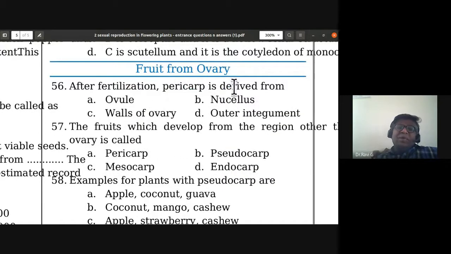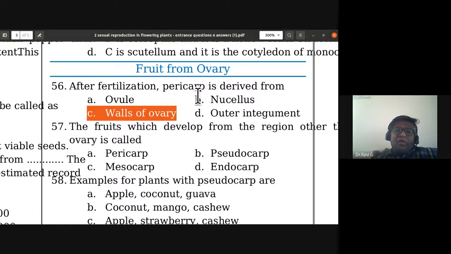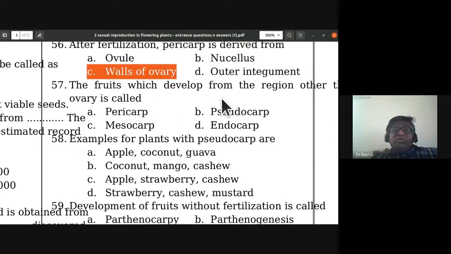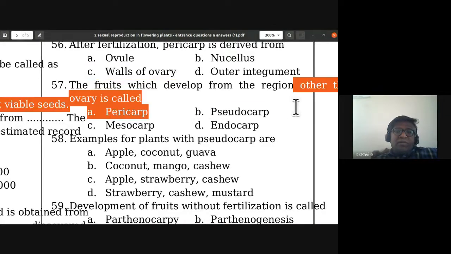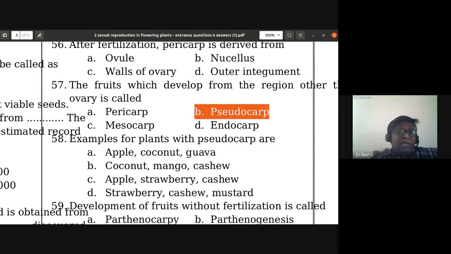After fertilization, pericarp is derived from walls of ovary. Pericarp or fruit wall is derived from walls of ovary. The fruits which develop from the region other than the ovary are called pseudocarp. So B is the answer for 57th. False fruit it is, and we call it pseudocarp.